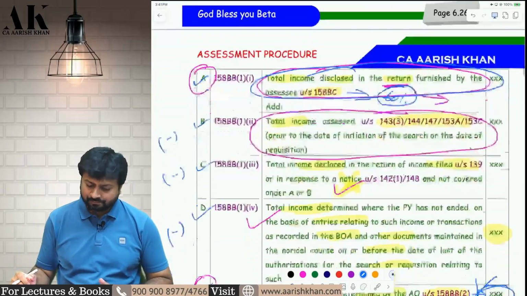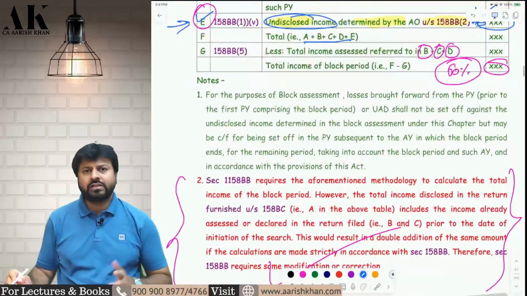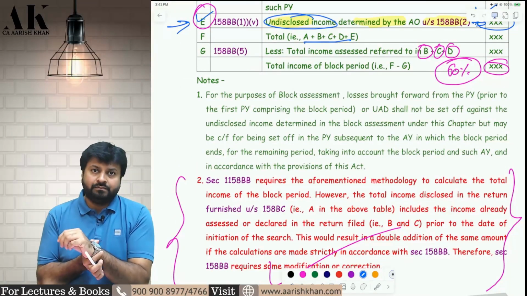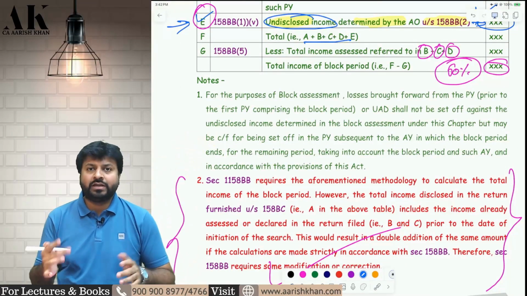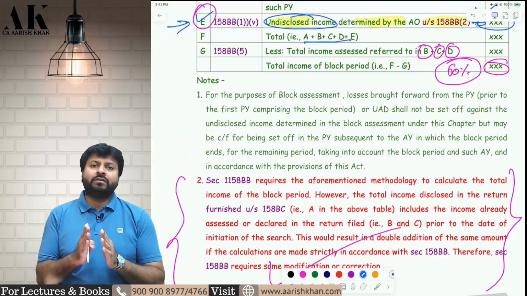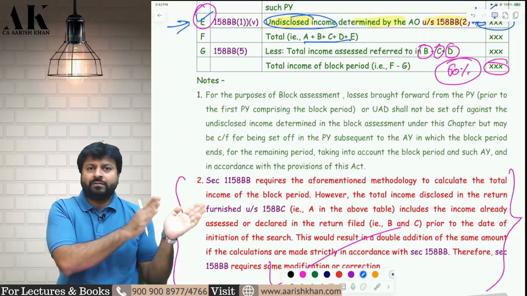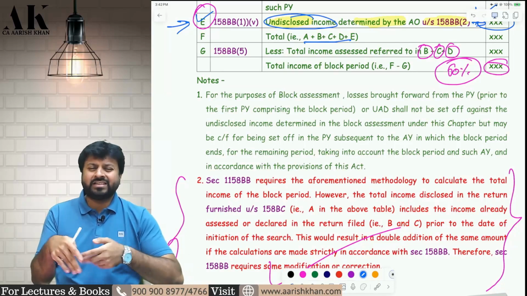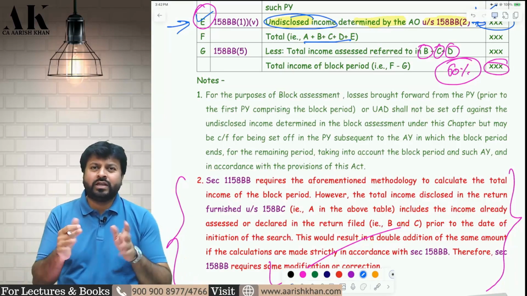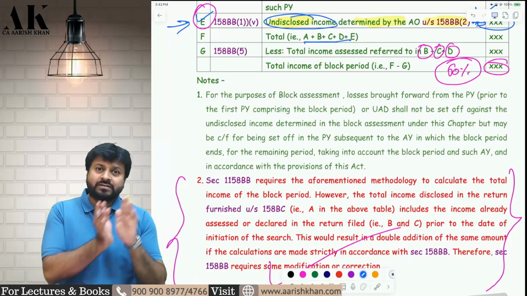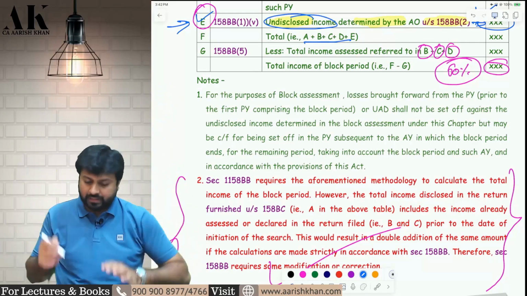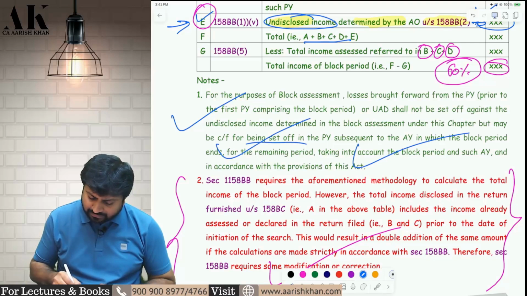Doesn't make sense. Now, sir, what about the losses? Losses of prior to 18-19, sir, losses prior to the block period, what has to be done with that? See, whatever losses and UAD you have before the block period, you cannot set off against this income. Against undisclosed income, losses cannot be set off, UAD cannot be set off. So the losses of 17-18, 16-17, 15-16, you can carry forward after the block period.